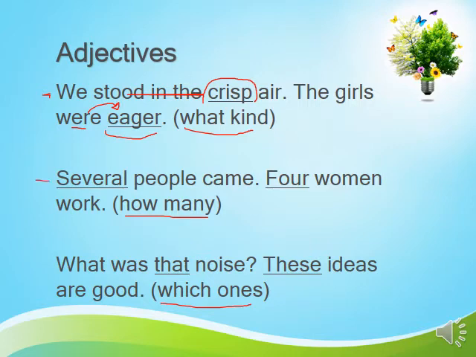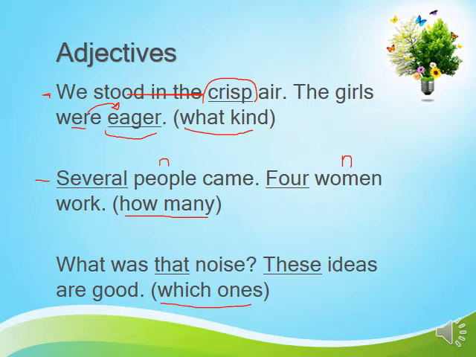The second example, we have several people came, 4 women work. Several people here is the noun, and then we have an adjective. Several is the adjective and tells how many. Then we have here 4 women work. Here women is the noun and 4 is an adjective that tells how many. All numbers are adjectives of how many, and here several, many, few, these are also adjectives of how many.